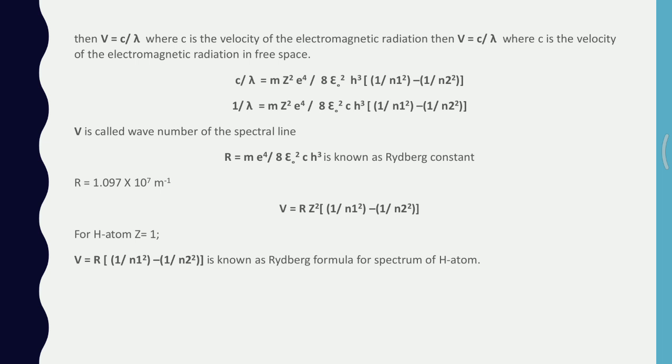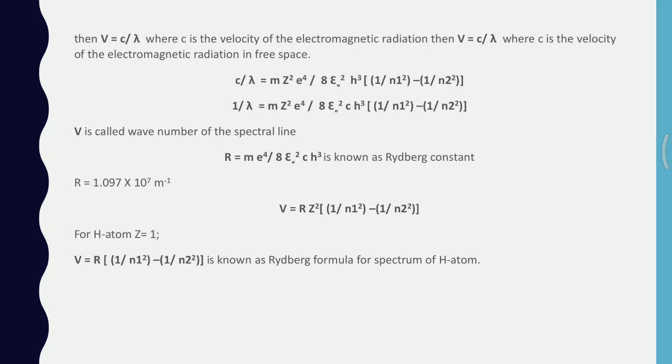So nu bar is called the wave number of the spectral lines. And R is equal to m e to the power of 4 by 8 epsilon naught square c h cube, which is called the Rydberg constant. When we substitute the values of the constants, we get 1.097 into 10 raised to 7 per meter.